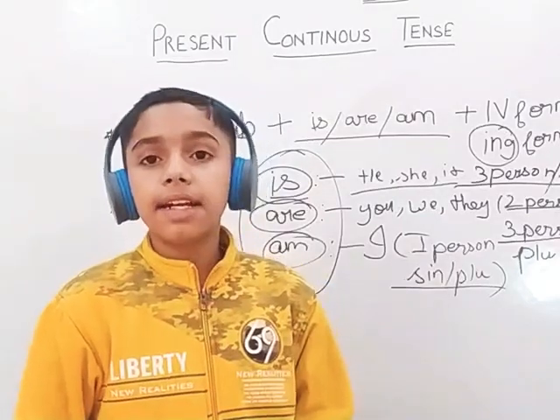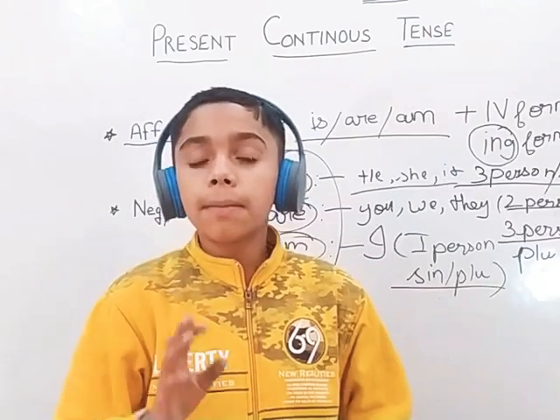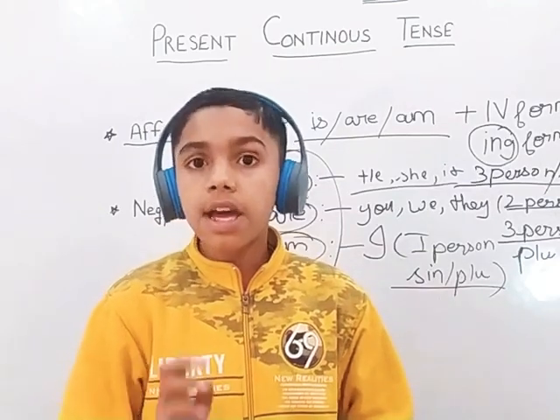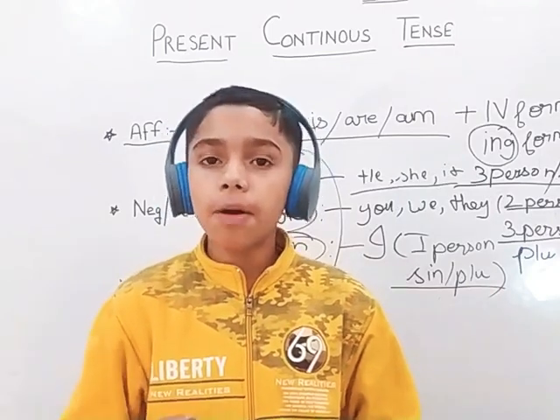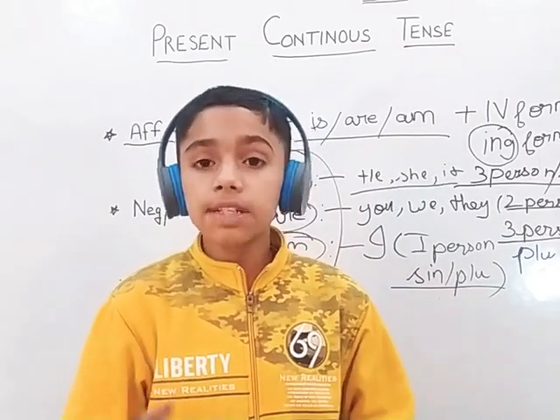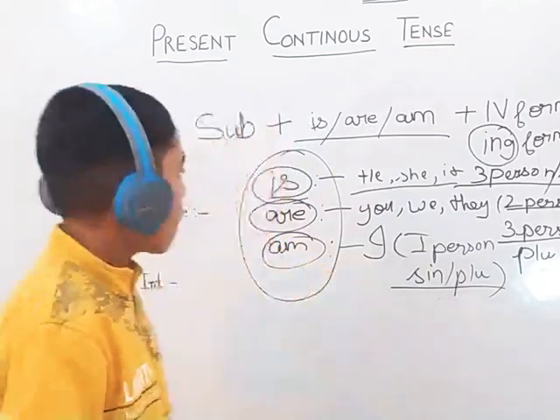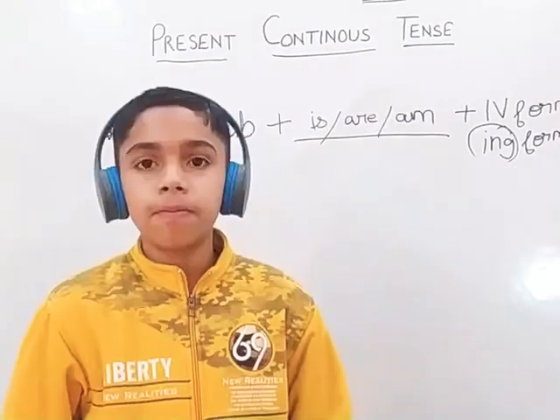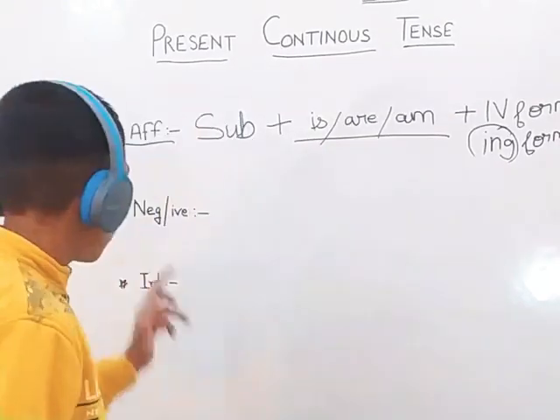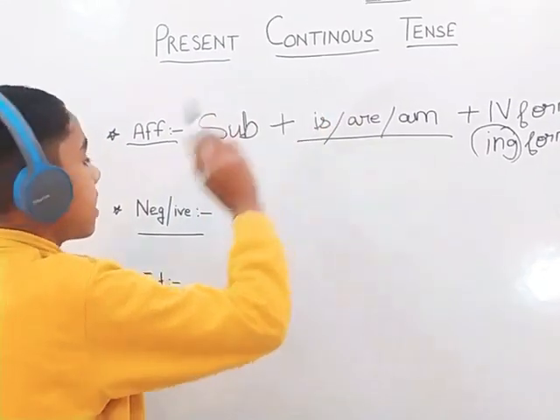And friends, it is a trick for learning these tenses. You should take up some sentences and try to know which type of tenses they are, which type of tenses they are made up of. So now we will see about negative. And now we will see the negative sentences of present continuous tense.